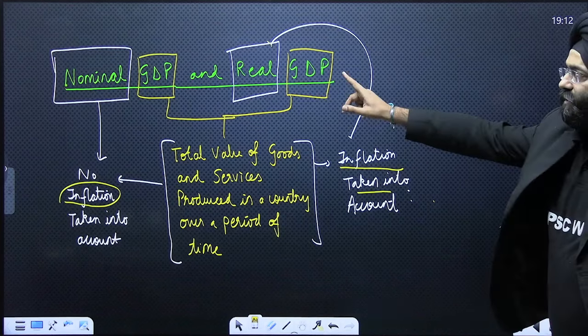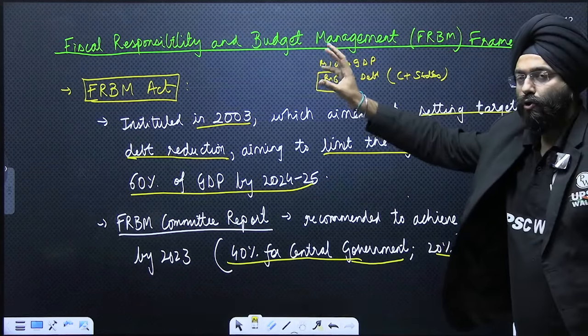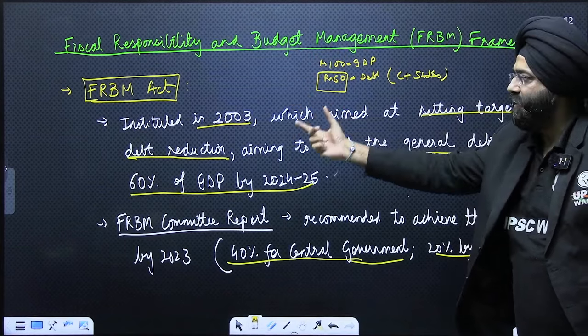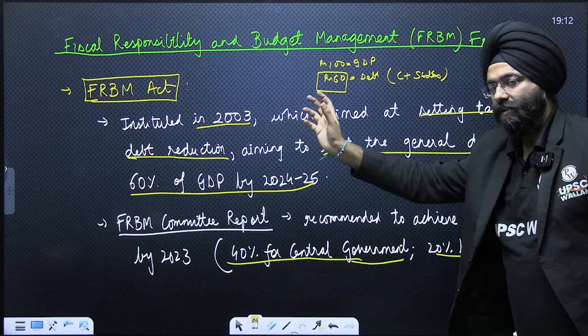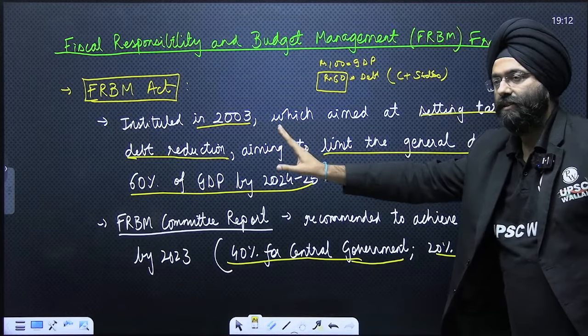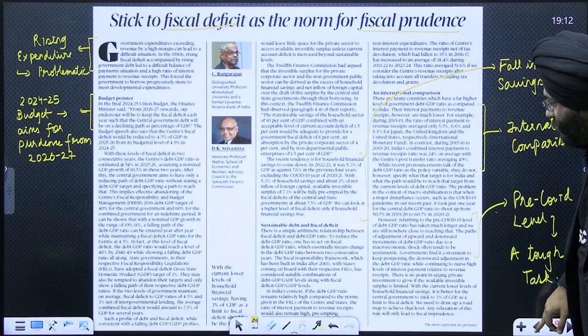We know what nominal GDP and real GDP are. We know that a certain act was passed in order to limit the debt which a country, or India for that matter, can take, which is limited to 60%. 40% is by the central government and 20 out of the 60 is by the state governments. Combined, 40 plus 20 is 60%. Now, what we basically see is that this target is again being delayed.